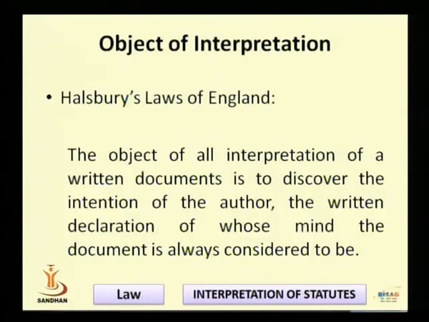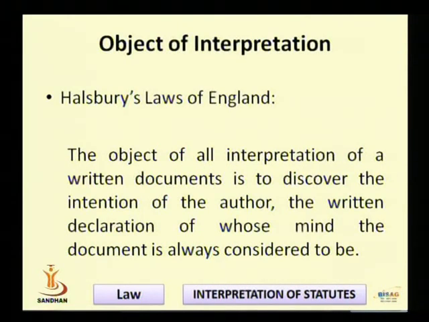As per Halsbury's Laws of England, as the source of Indian law is in England, the object of all interpretation of a written document is to discover the intention of the author, as said by Cooley, the written declaration of whose mind the document is always considered to be.